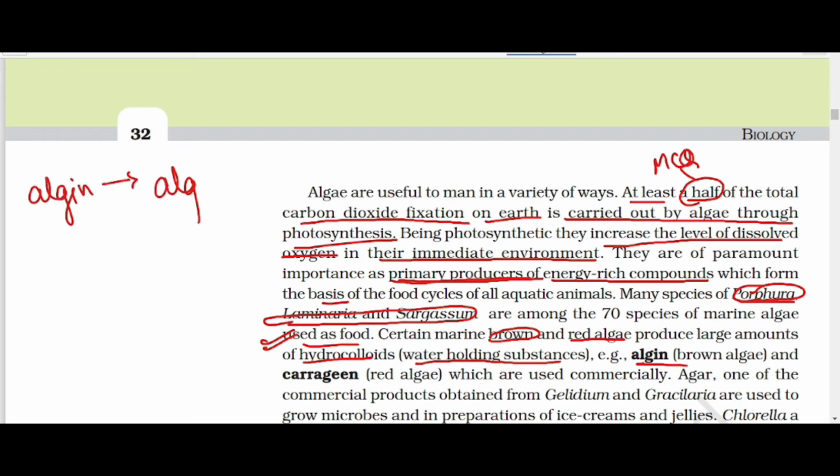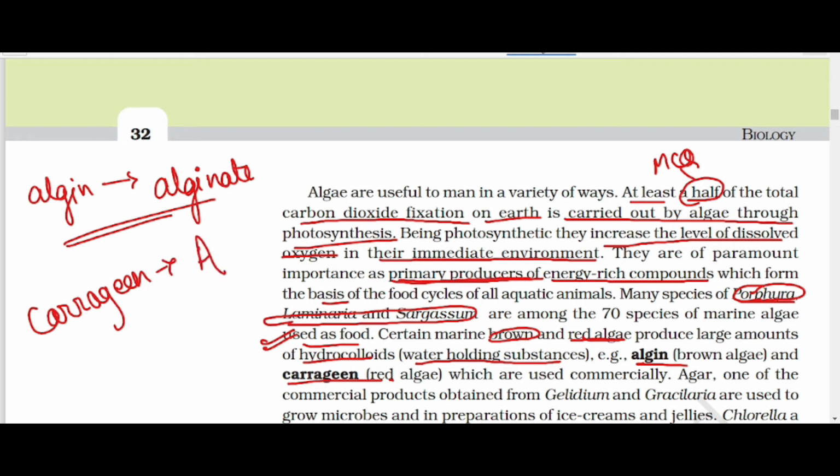From algin, alginate is formed. And the red algae form carrageenan, which forms agar agar.